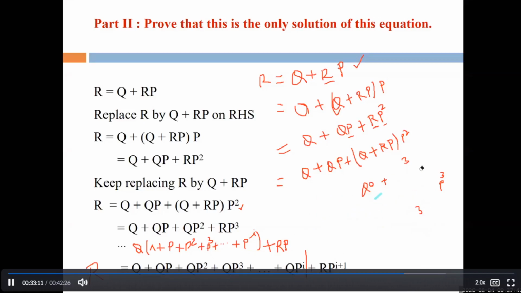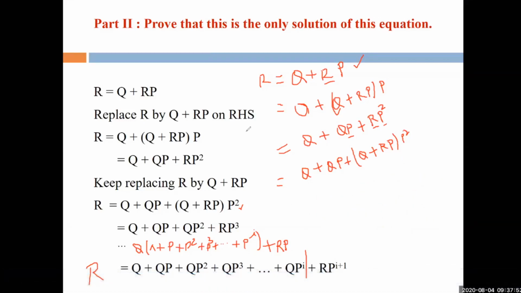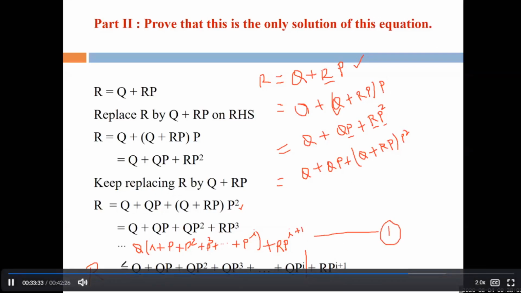So we can write this statement in that format. See here, R equals Pi plus... this is, suppose, equation number 1. If you feel any problem in this statement or in this equation 1, then please let me know. We can write this equation in the form of equation 1. If you feel any doubt, then please let me know.